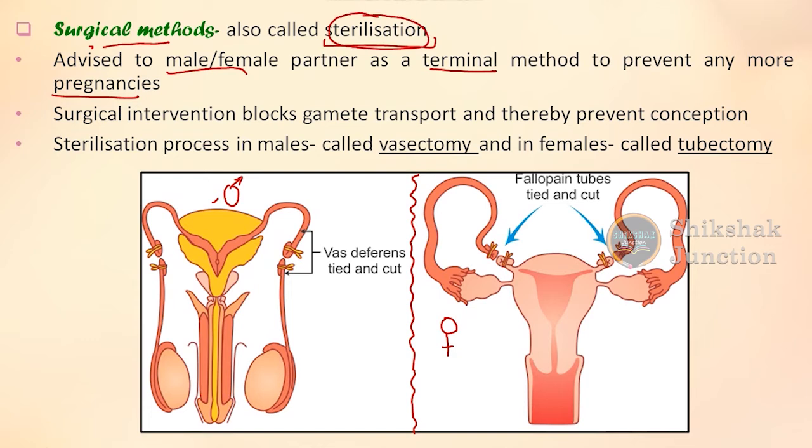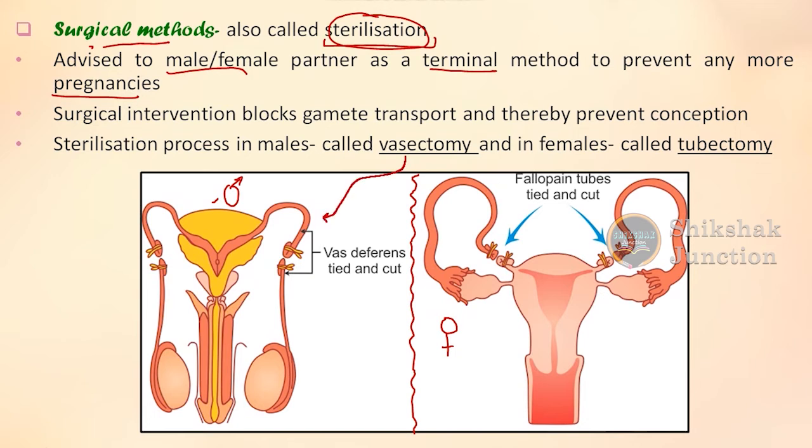Now, the difference between these is that one is with respect to the males and another is with respect to the females. See, the description is written in the figure. What happens within the male reproductive system is known as vasectomy.